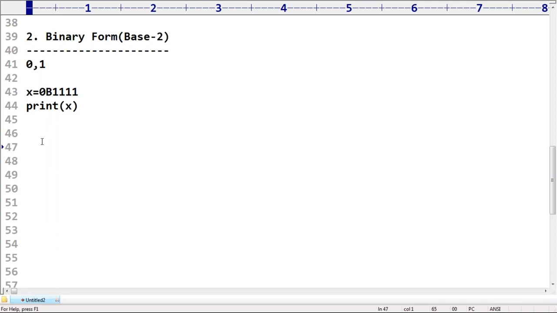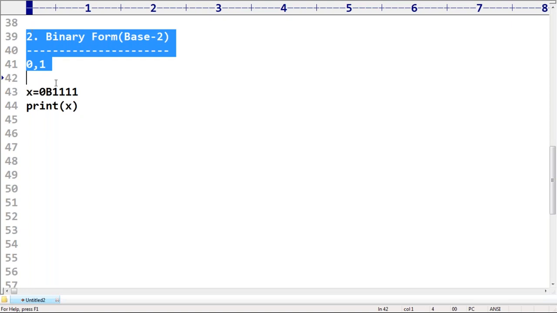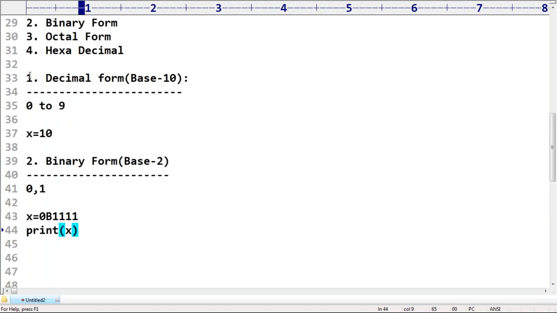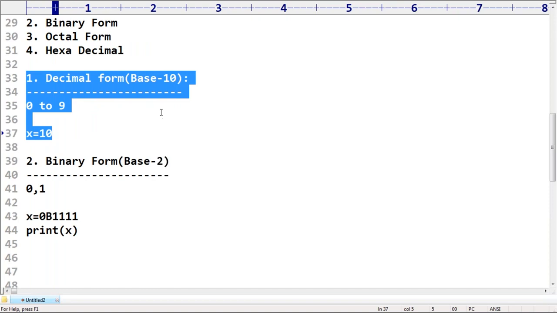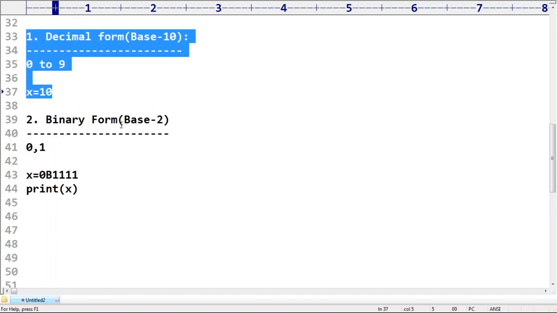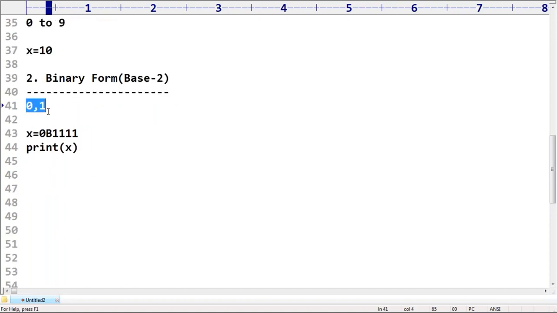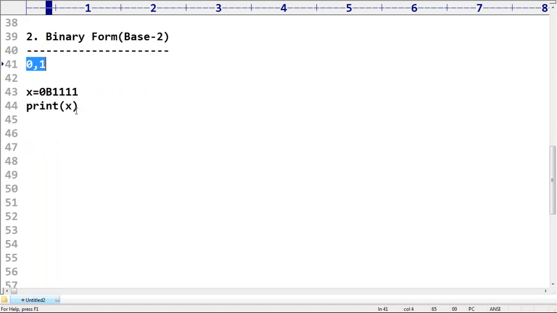Now, what is the next terminology, sir? Very simple. Binary form means base 2. By default, if you are not specifying anything, it always considers decimal only. Sir, I don't want decimal, I want binary. Then automatically use base 2 form. Base 2 allowed digits are 0 and 1. It compulsorily should start with 0b or 0B. Then only it is considered as binary.